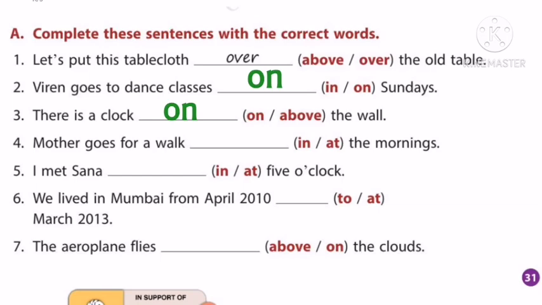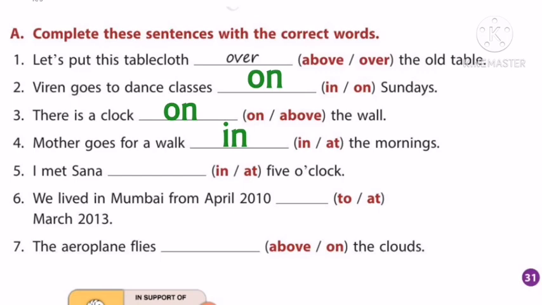Next one: mother goes for a walk dash the mornings. In brackets we can see the prepositions in or at. Which is the correct one? Yes, it is in. We use the preposition in just before mornings, evenings and afternoon times. So the sentence will be: mother goes for a walk in the mornings.